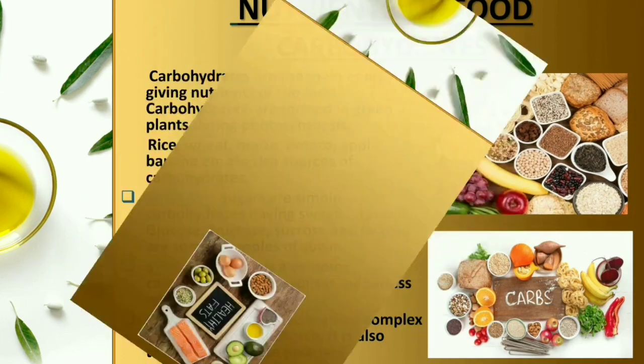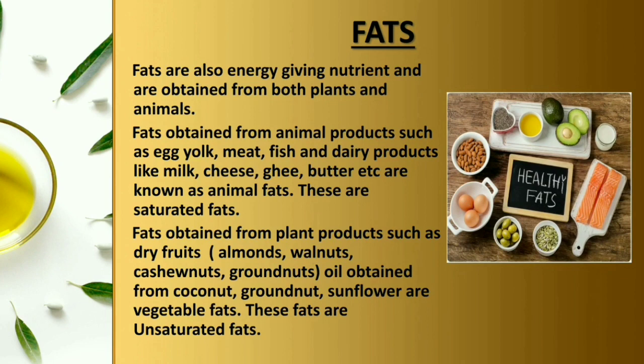Okay. Now the next heading in nutrients of food is fats. Fats are also energy giving nutrients and are obtained from both plants and animals. Now fats again provide us with energy, and we obtain these fats from two sources, plants and animals both.